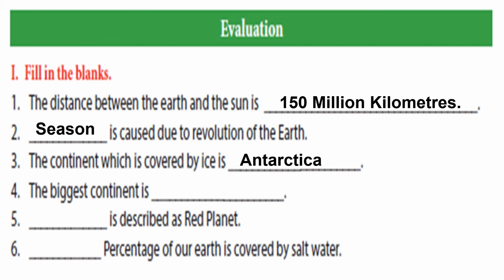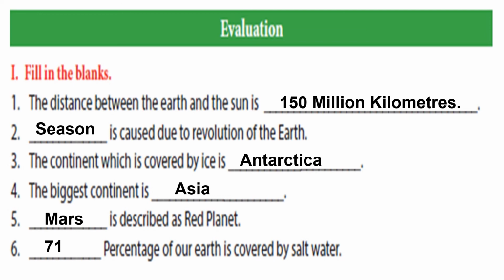The continent which is covered by ice is Antarctica. Next one, the biggest continent is Asia. Next one is Mars is described as red planet. Next one is 71% of our Earth is covered by salt water.